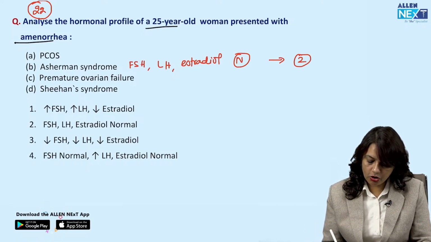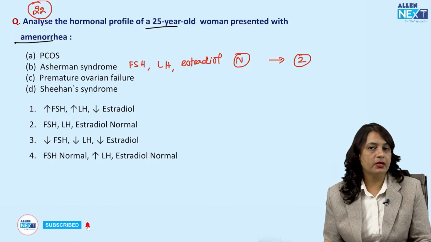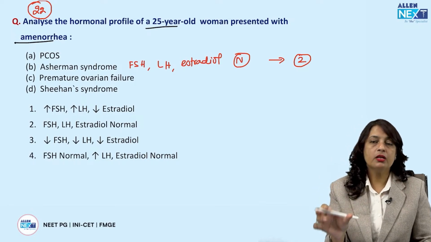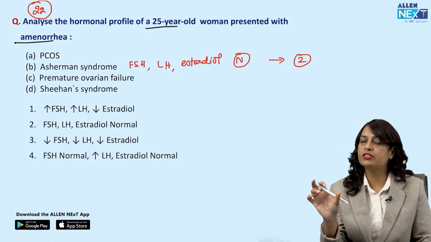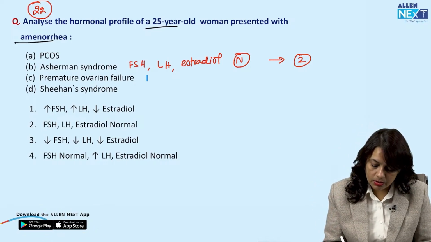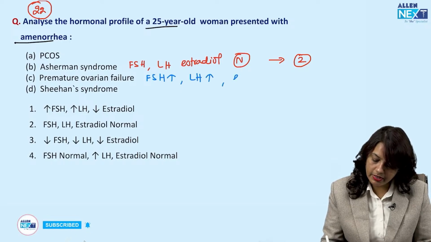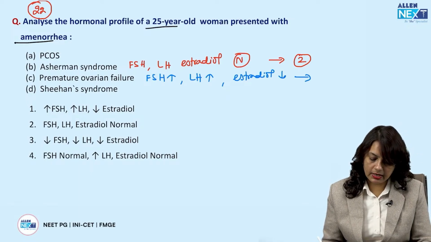Now we talk about the premature ovarian failure, where there is depletion of the ovarian follicles. Okay, so FSH, LH levels will be elevated and estradiol levels will be down. So FSH is elevated, LH is elevated and estradiol is down. So what is that answer?